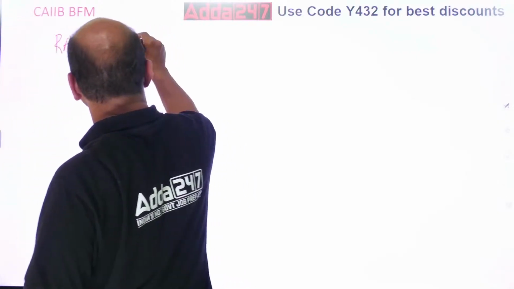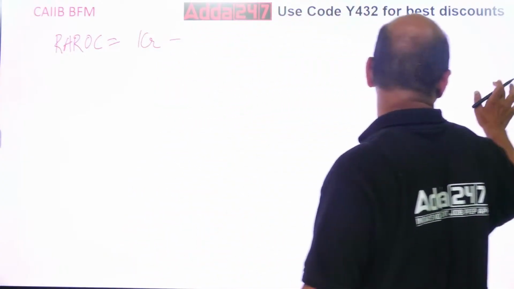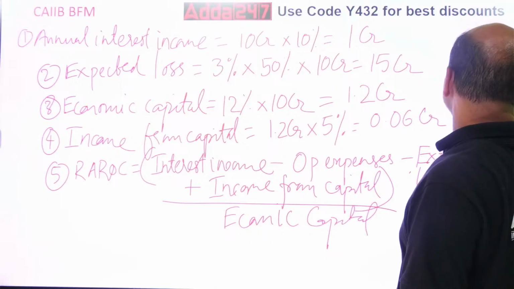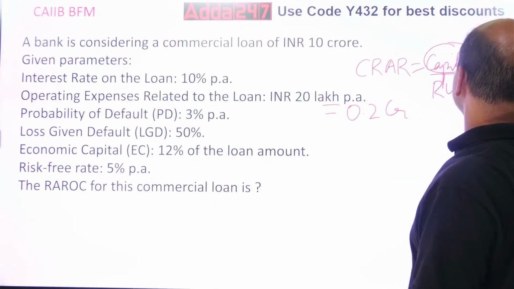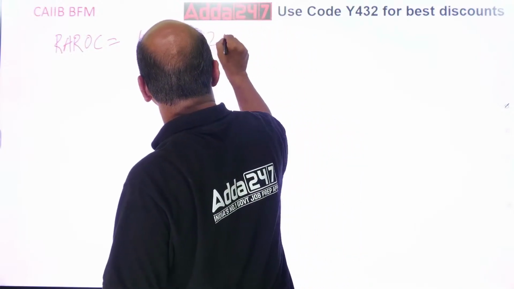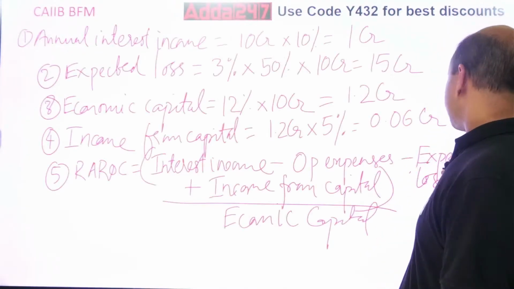So RAROC equals to interest income was 1 CR minus, what is the second one? Minus operating expenses. What are the operating expenses? 0.2 CR. Minus, what is this? Something more is there. Expected loss.